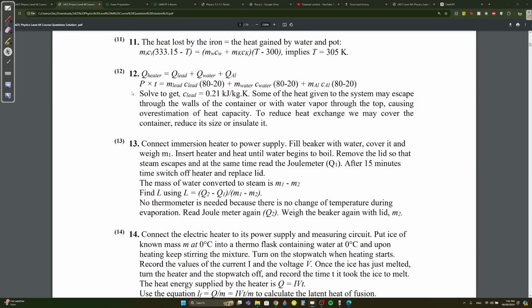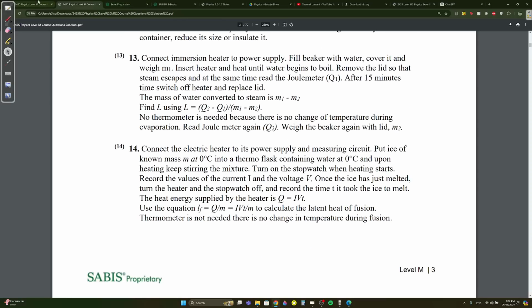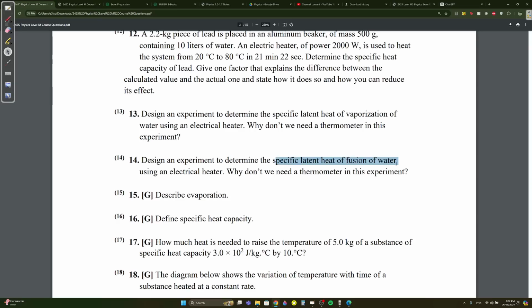So what do we do? We put water in a beaker, close the lid, and boil. When you lift the lid, you read the joule meter, close it, then weigh the final weight. Subtract the final weight minus the initial weight, and the final joule meter reading minus the initial joule meter reading, and L will be Q over M. So it will be Q, which is final energy minus initial energy, over final mass minus initial mass. Okay. This one is for latent heat of vaporization.